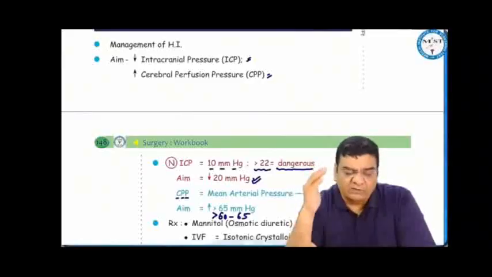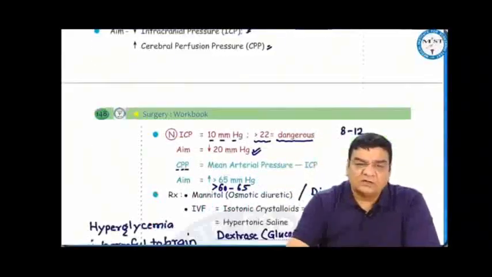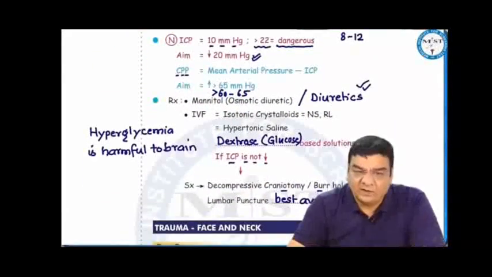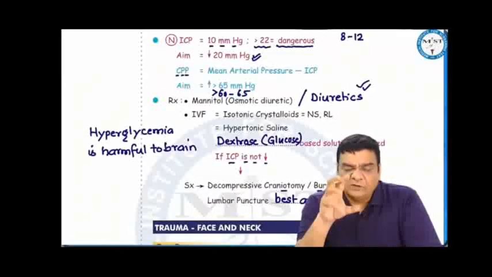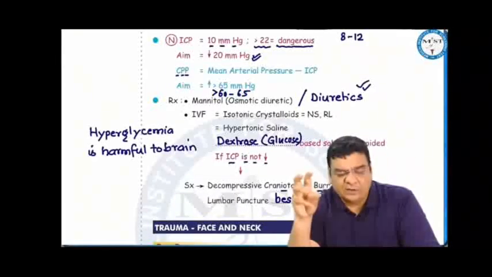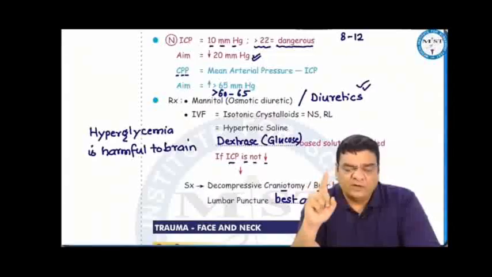So as a doctor, we have to keep these intracranial pressures below 20 millimeter of mercury so that cerebral perfusion pressure can be kept above 60 millimeter of mercury. For reducing the intracranial pressure, we can use diuretics. Osmotic diuretic used is mannitol, but mannitol should be used with caution because mannitol can cross the blood-brain barrier, and